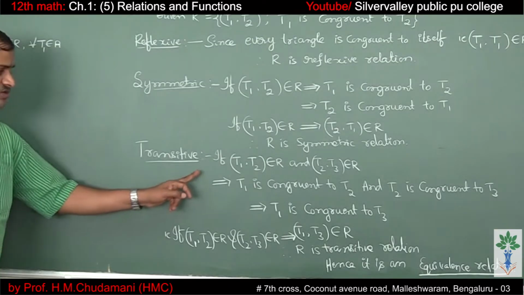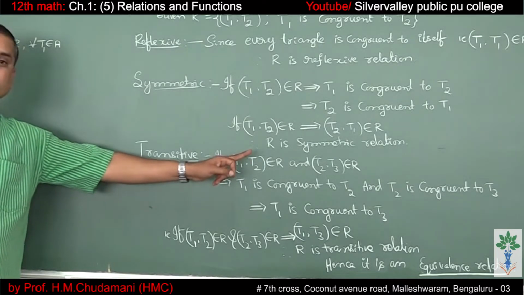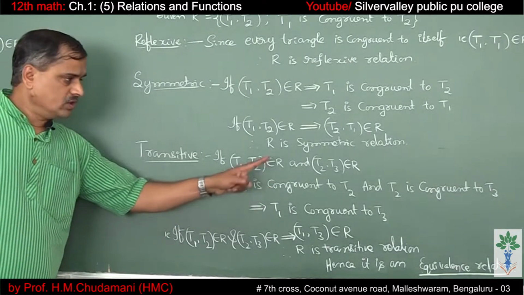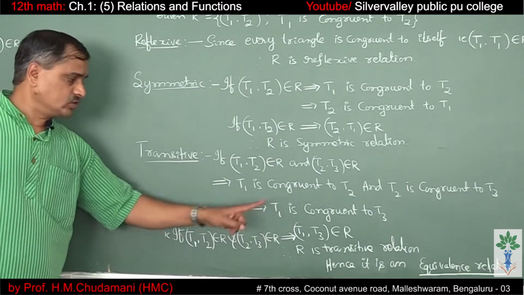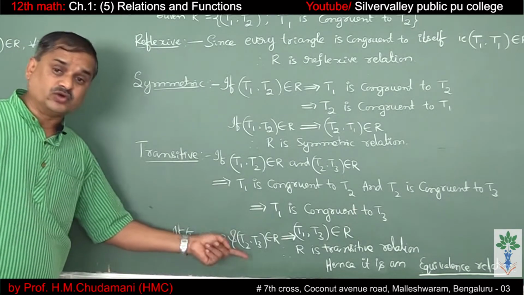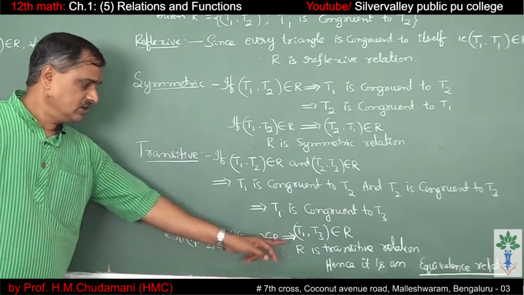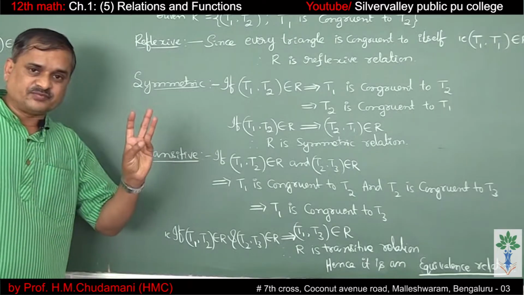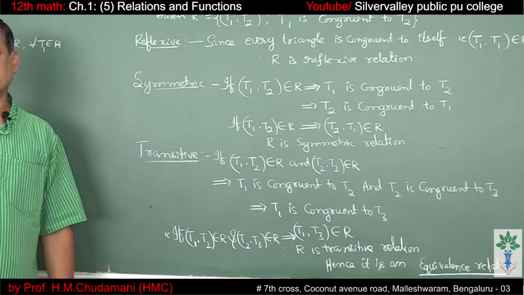Let us verify the transitive relation. If (T1, T2) belongs to R and (T2, T3) belongs to R, it implies T1 is congruent to T2 and T2 is congruent to T3. This implies T1 is congruent to T3. So that means if (T1, T2) belongs to R and (T2, T3) belongs to R, it implies (T1, T3) belongs to R. That means it is a transitive relation. Since it is reflexive, symmetric and transitive, it becomes an equivalence relation.